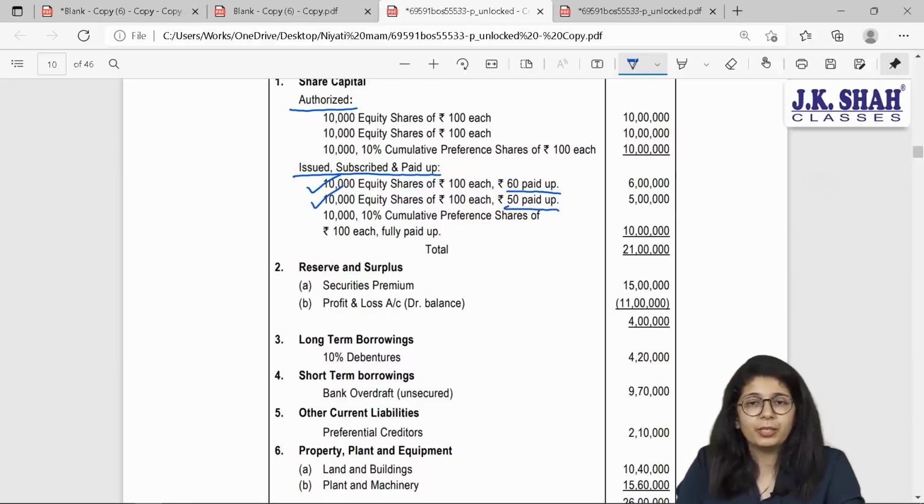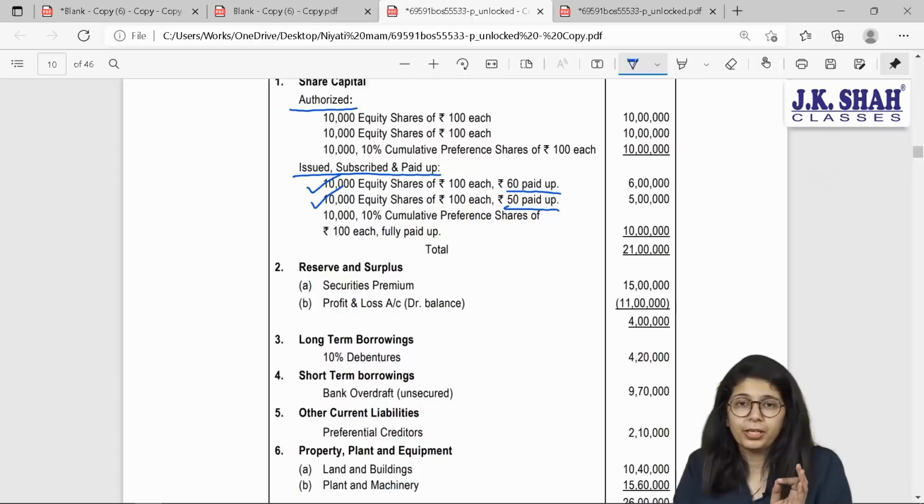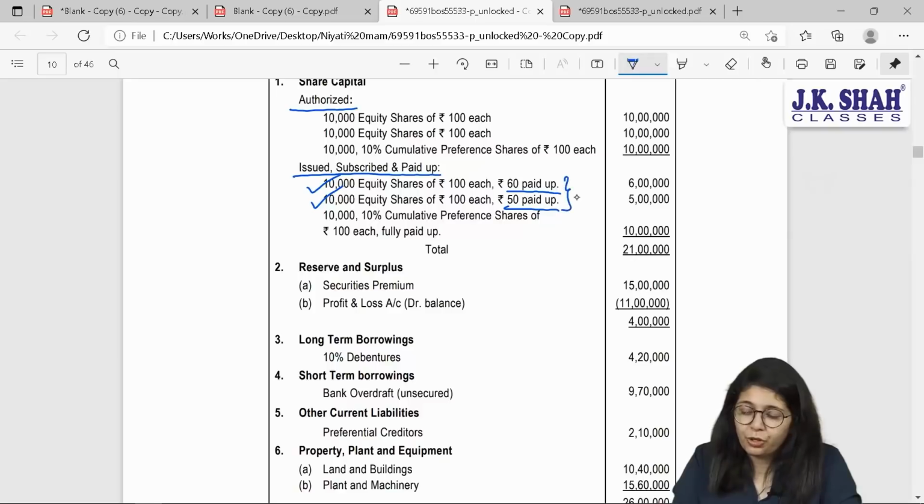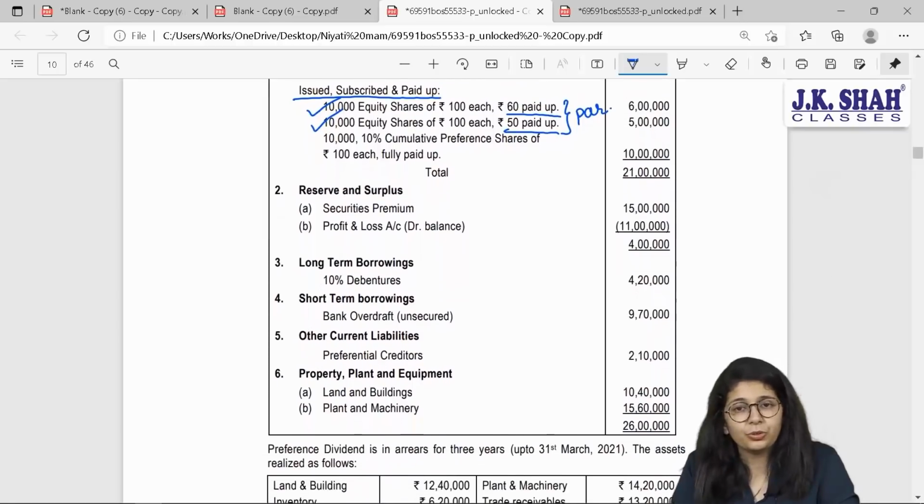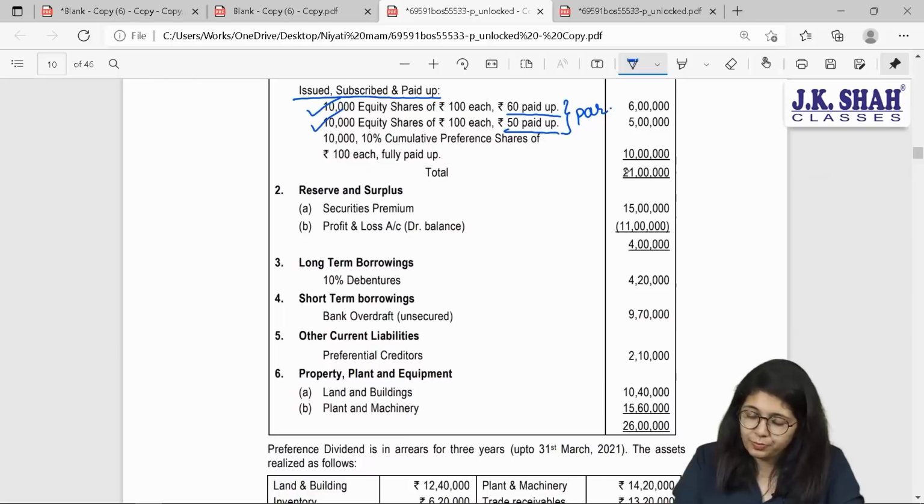Now you must have learned, beta, when your paid up values are not the same, we need to bring all the equity shares at par. Why? Because during liquidation, all the equity shareholders bear the same amount of loss. Your final losses will be the same. Correct? That means I have to make sure all of them will come at par. How will I do that? Let us see. We will use some adjustments to do this, some working notes.